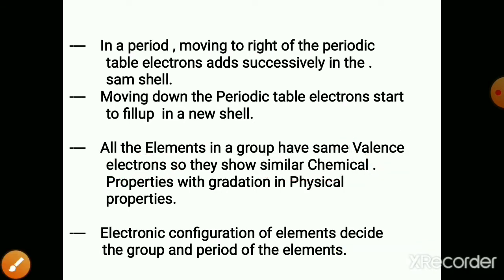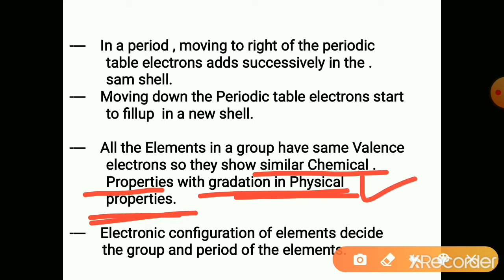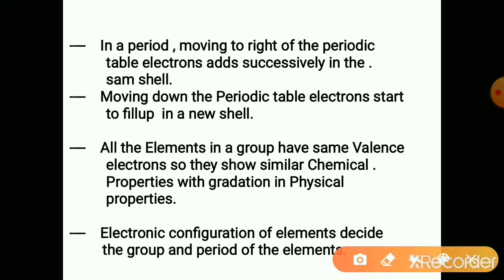The elements in a group show similar physical and chemical properties, but there takes place a gradation in the physical properties. Slowly, for example, the boiling point or melting point. Gradually down the group, the melting point or boiling point increases. Later we are going to study the trends in the periodic table. At that time we will study this gradation in the physical properties in detail. But they show similar properties.